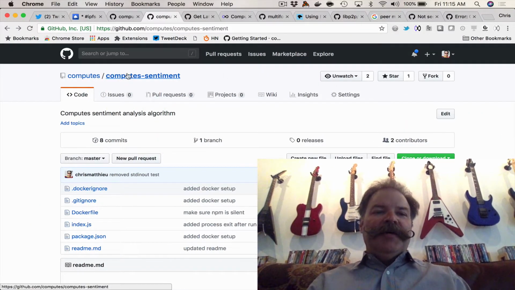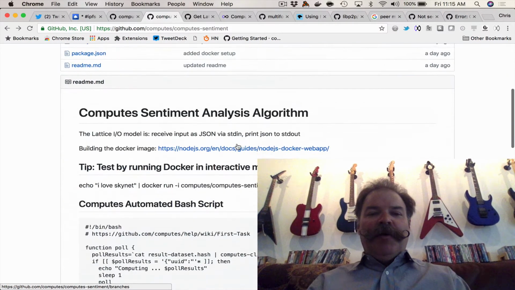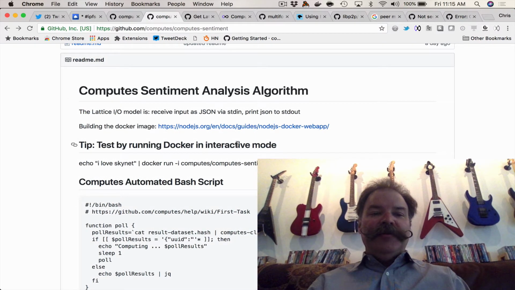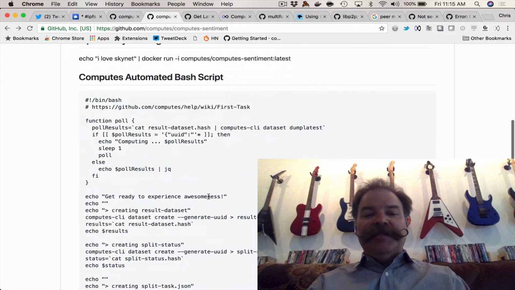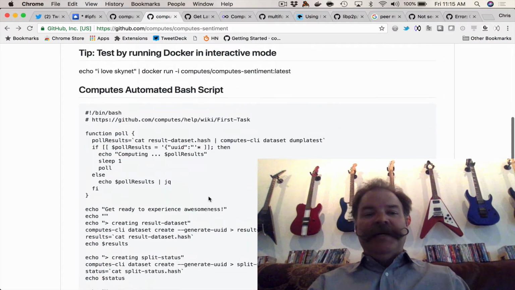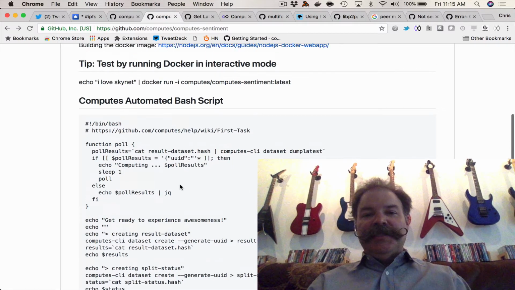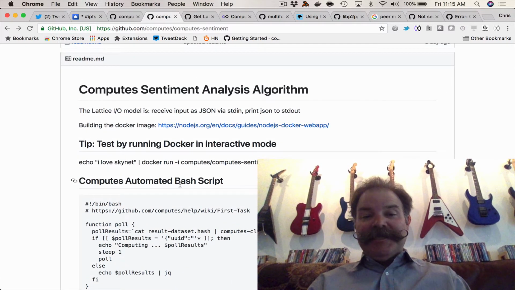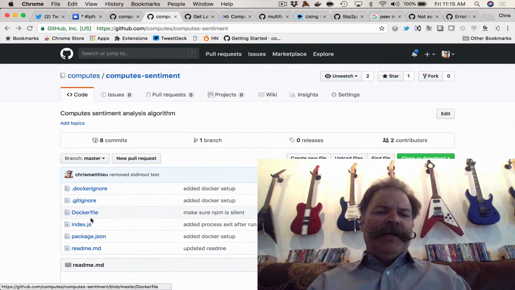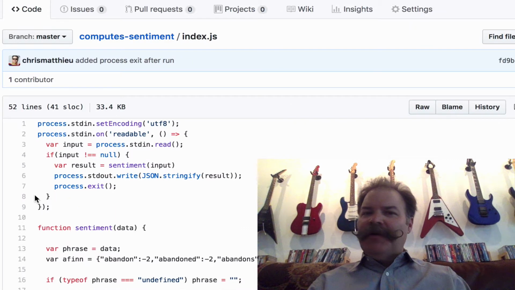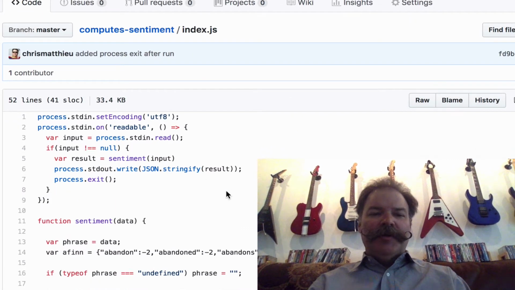I've got this repo. It's public. I'm going to put this in a blog post here in a second, but it's called Compute Sentiment. All the instructions are there on how to use it, how to run it in a Docker container, how to test it in a Docker container, and an automation script on how to actually run this on the Compute's Lattice, our decentralized queuing technology. But just real quick, I'll show you just kind of how it looks, and then I'll run it and show you how it actually works.